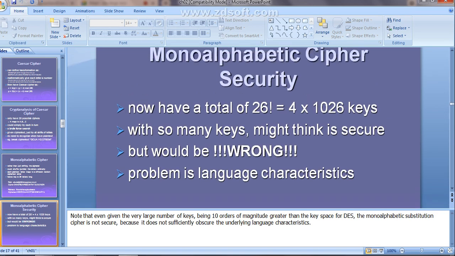Because the Caesar cipher is far from secure. So in the monoalphabetic cipher, to get secure communication, to get more security, we are increasing the key space. How many keys will be possible in the case of a monoalphabetic cipher? It is 26 factorial. That means 4 into 10 to the power 26 possible keys you are going to get.